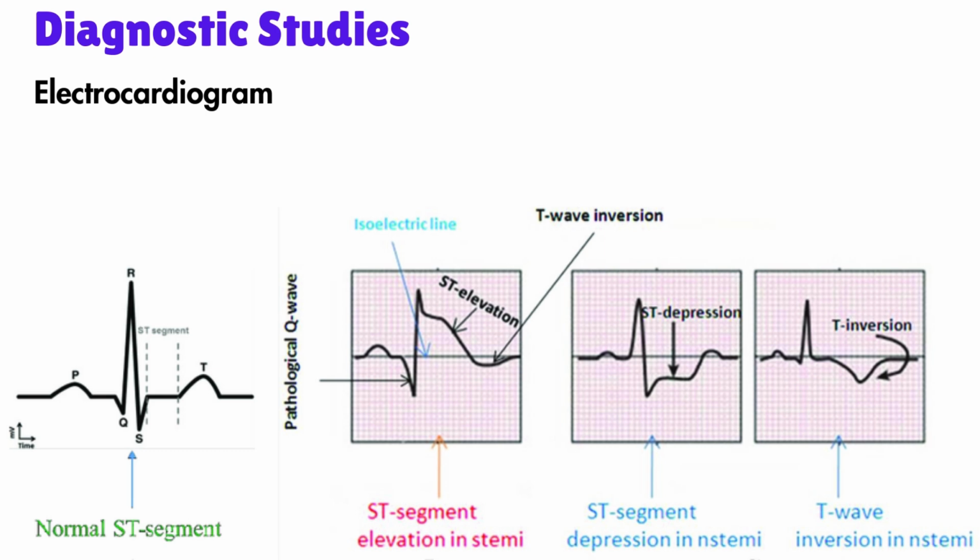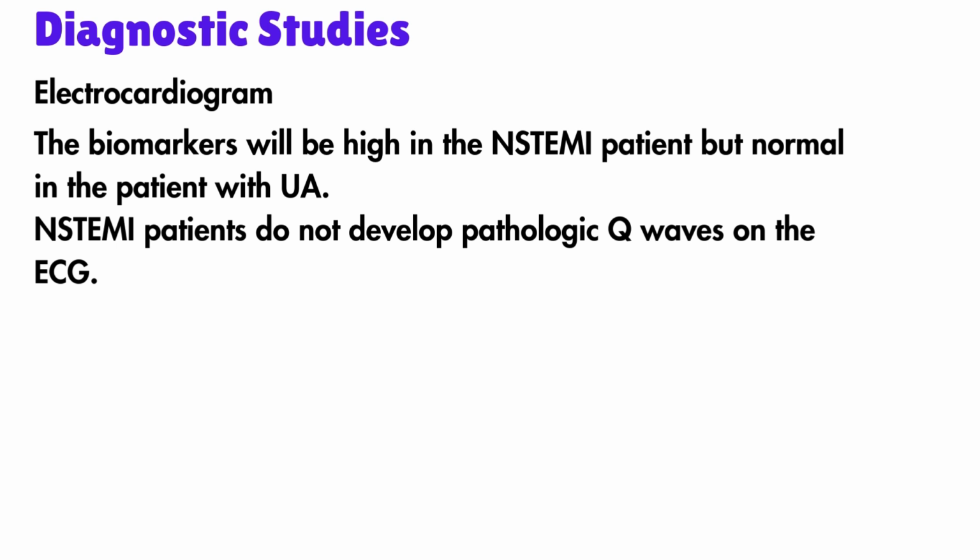Both groups may present with angina and have the same ECG changes. The only way to tell if the patient is having a non-STEMI or unstable angina is by drawing cardiac biomarkers. The biomarkers will be high in the non-STEMI patient but normal in the patient with unstable angina. Non-STEMI patients do not develop pathologic Q waves on the ECG.